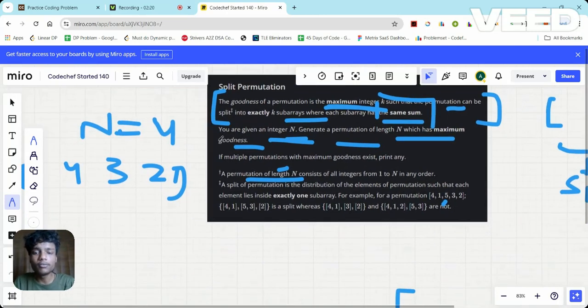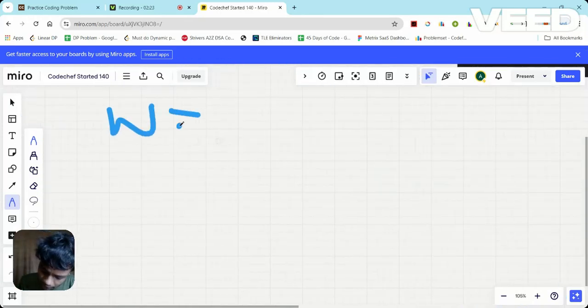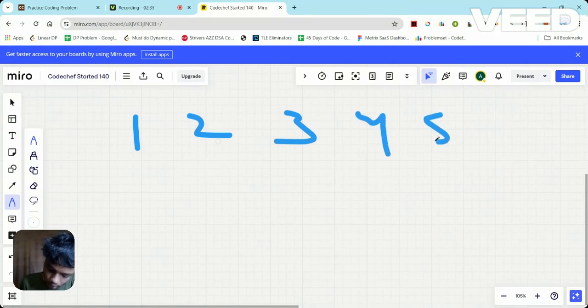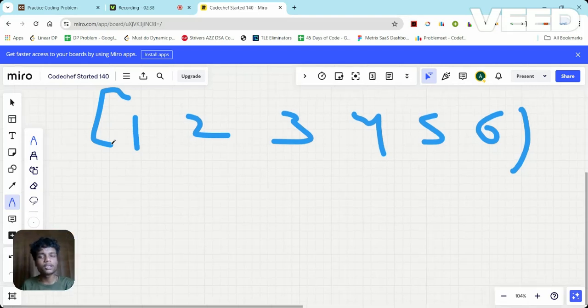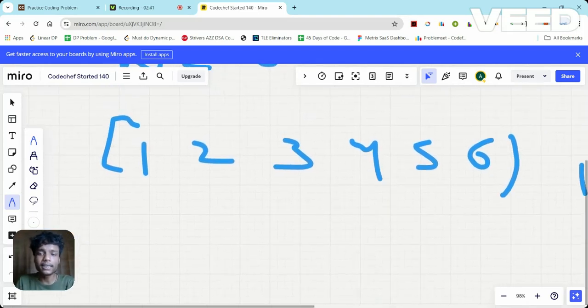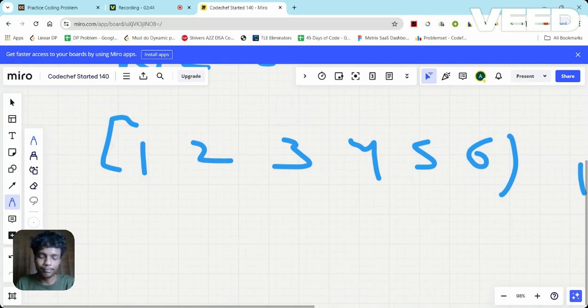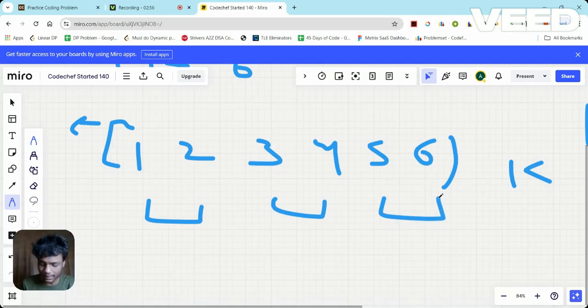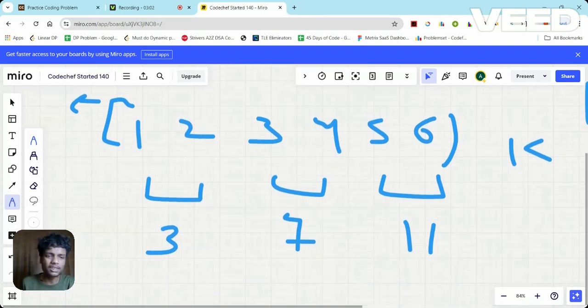Now let's see a few cases here. Let's say if n is equal to 6. Let's see this case. What is going to happen in this? First of all, what are the possible permutations? 1 2 3 4 5 6. So this is the first permutation. All right, now think, how can I divide this array into k subarrays such that their sums are equal? Suppose I want to divide something like this. In that case, it has sum 3, it has sum 7, and it has sum 11, and none of them are equal. So this is not a doable thing.